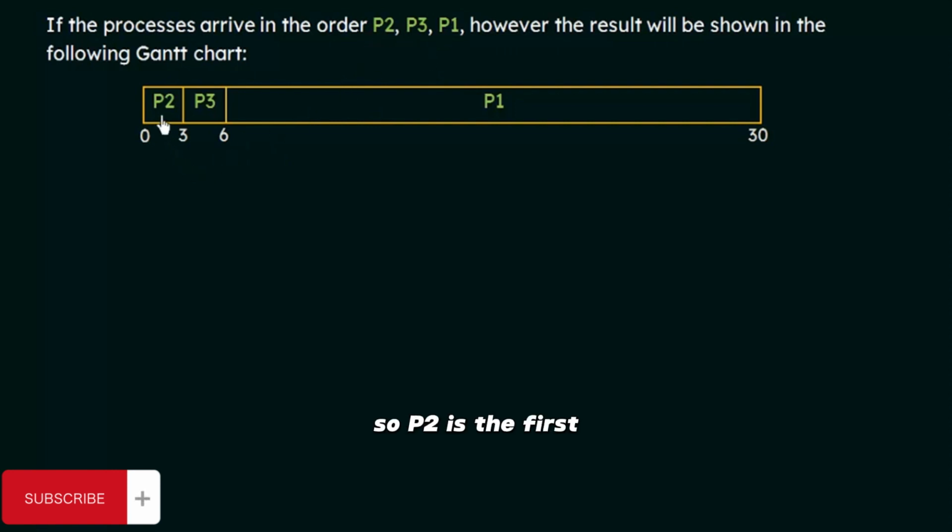P2 is the first one to arrive, so it did not have to wait, and it takes control of the CPU and executes for 3 milliseconds because the burst time of P2 is 3 milliseconds. Then the next one that arrived was P3, which was waiting in the queue. So how long did it have to wait? It had to wait for 3 milliseconds because P2 was executing for 3 milliseconds. So at 3 milliseconds, P3 gets hold of the CPU, and P3 also executes for 3 milliseconds because the burst time of P3 is 3 milliseconds.